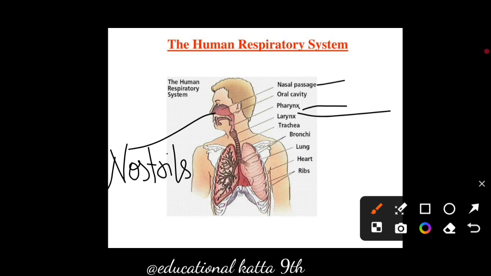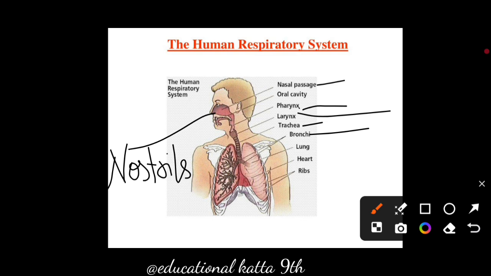Trachea is a windpipe. Now we come to the trachea. The incomplete rings of cartilage present in the throat keep the trachea open, allowing the passage of air to the lungs. This ensures that the air passages do not collapse. Then come the bronchi. After entering the thoracic cavity, the trachea divides into two smaller tubes called bronchi, and they further extend into each lung.